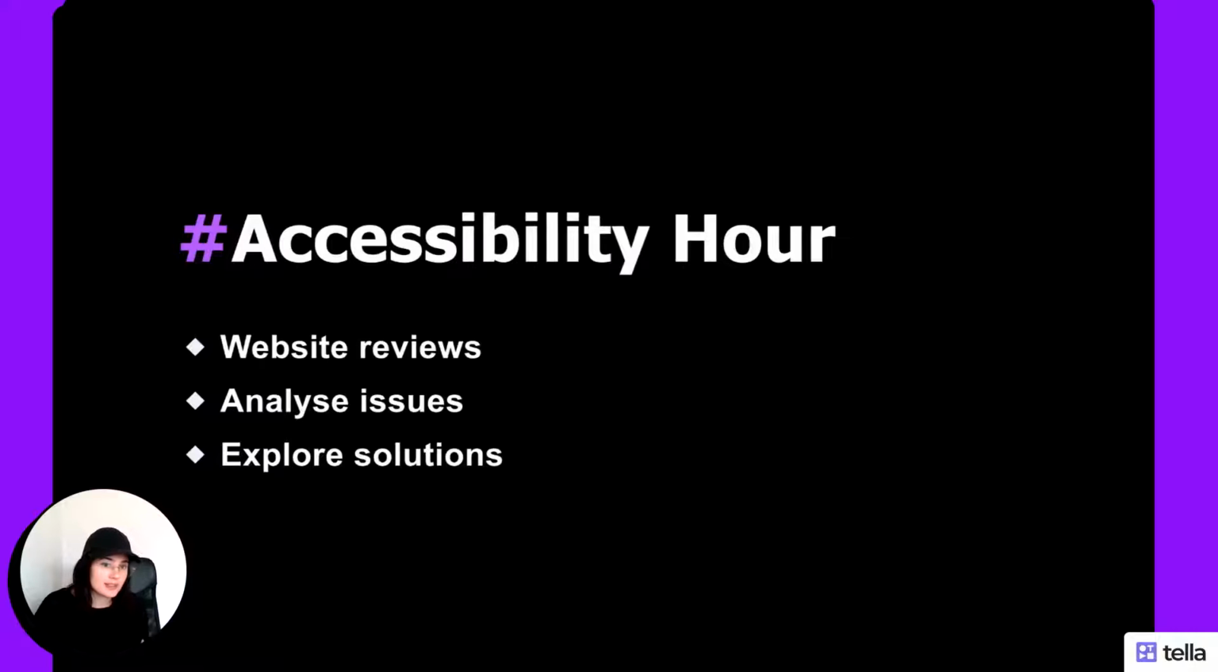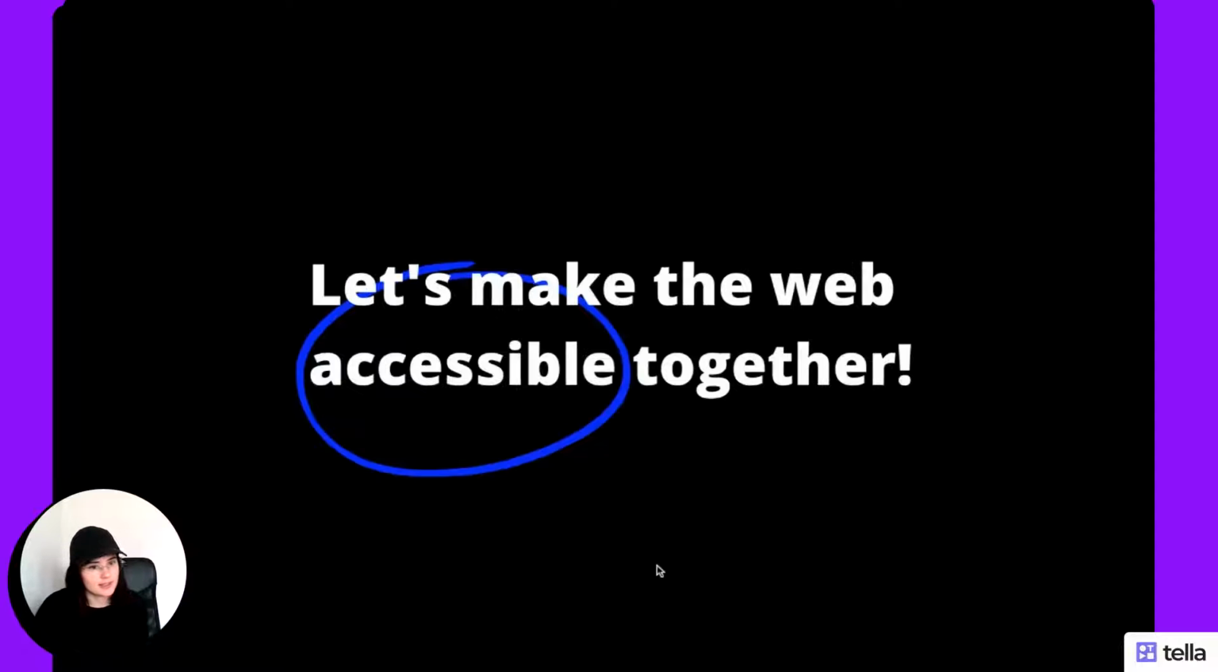This is going to be a session where I'll be testing websites for accessibility, looking for common patterns of accessibility issues, and explaining potential solutions. As you might have guessed by now, the motto of Accessibility Hour is: Let's make the web accessible together. And without further ado, let me start with the first site that I've picked for today, which is this one.